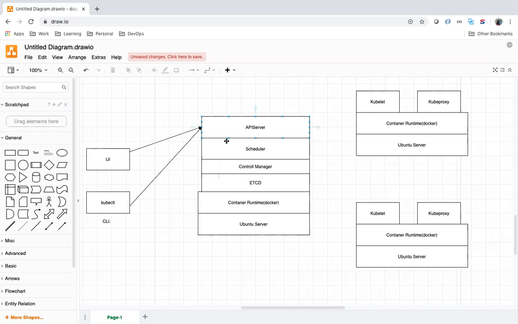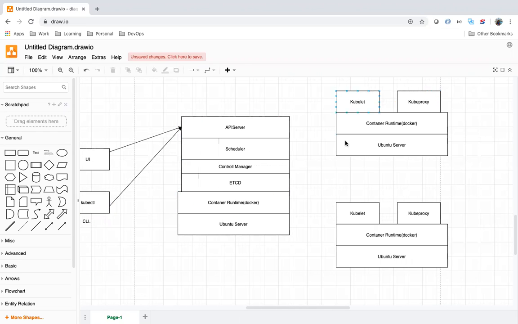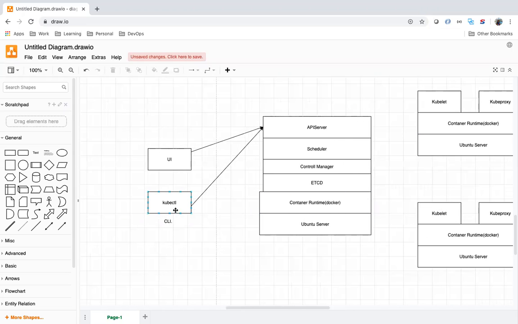So this is master. These are workers. We can communicate with the master machine to deploy the applications or to delete the applications, to create volumes, whatever it is, we can do via the CLI software called kubectl, or you can use the UI, graphical user interface.